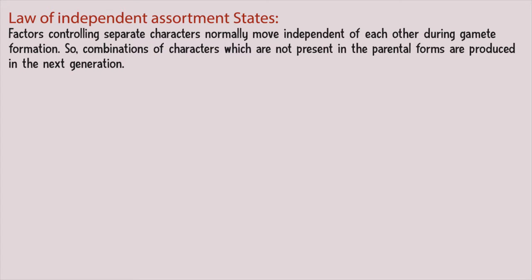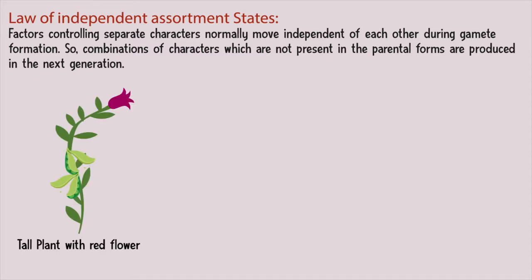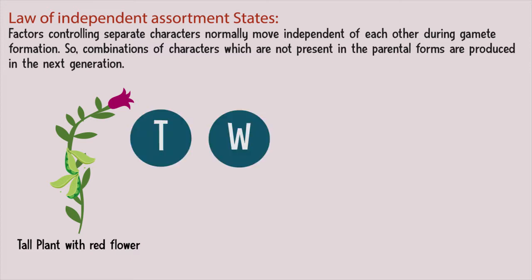The second law is the law of independent assortment, and it states that factors controlling separate characters normally move independently of each other during gamete formation. So, combinations of characters which are not present in the parental forms are produced in the next generation. This we observed in the dihybrid cross experiment. For example, consider a plant which is tall and has red flowers. These are two separate characters. But this plant carries a factor for white flowers and dwarfness.